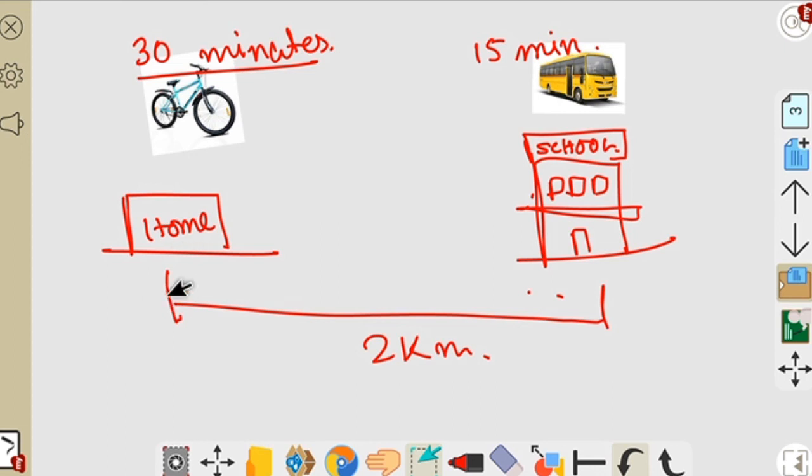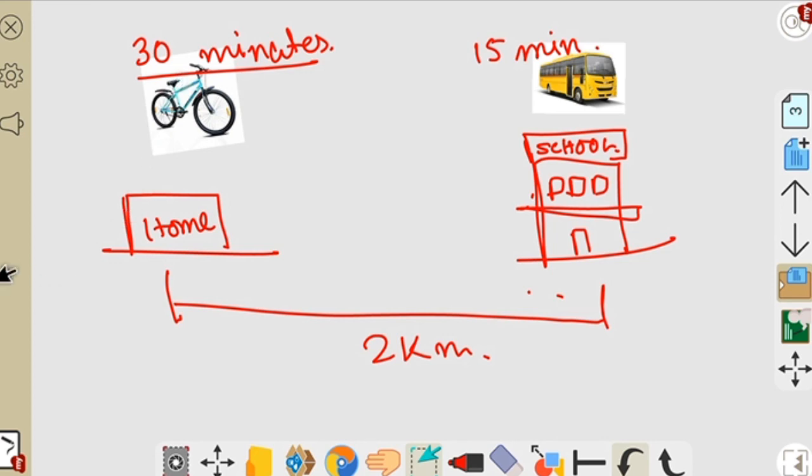So in this example we have learned that if the distance is the same, but you go the same distance in a small time interval, then the movement is fast. But if you go the same distance in a large time, that means if you go with the cycle, it will take 30 minutes instead of 15 minutes by bus, then we can say that the cycle is moving slowly.